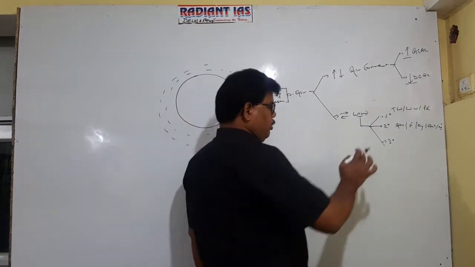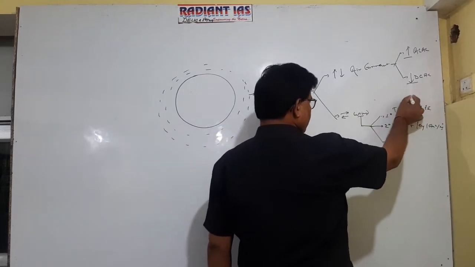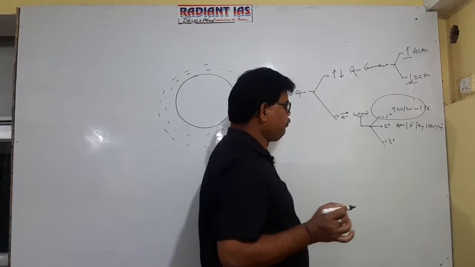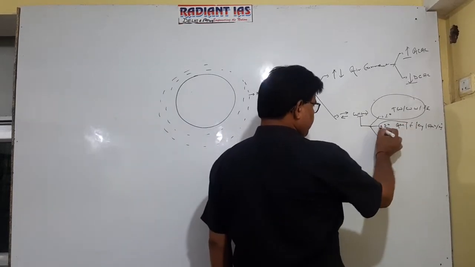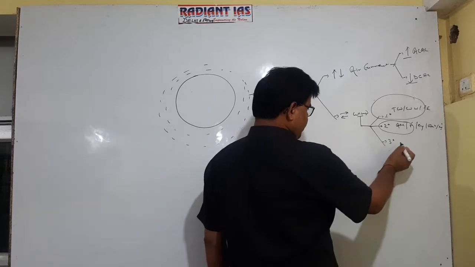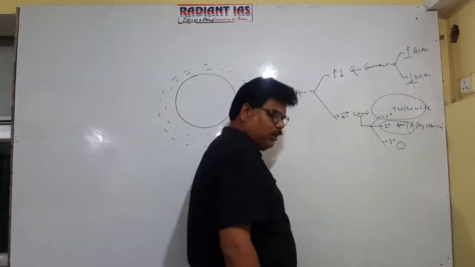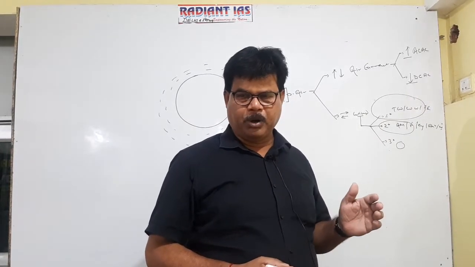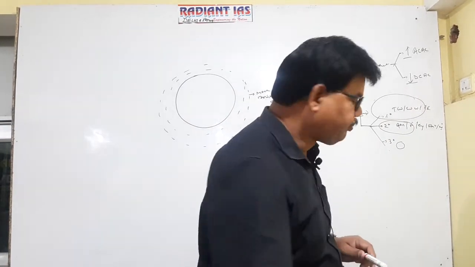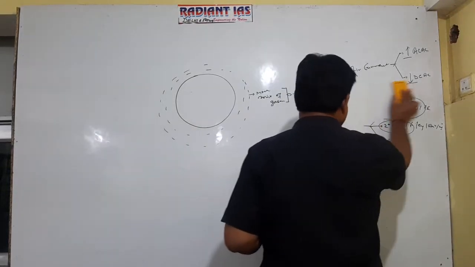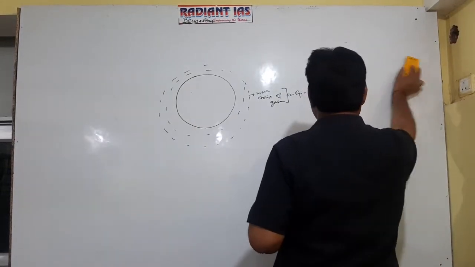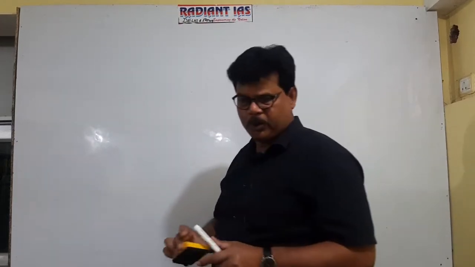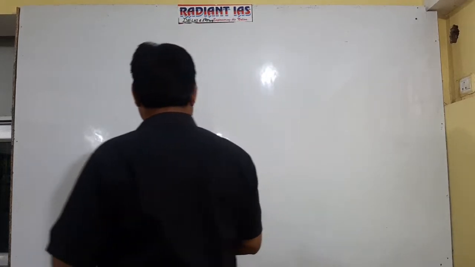Actually, primary circulation is also referred to as macro level wind or planetary wind. Secondary circulation is referred to as meso level wind, and tertiary circulation is referred to as micro level wind. So it is obvious that cyclone is an example of secondary circulation. Getting well now? Now, as far as the question of cyclone is concerned, what is cyclone?